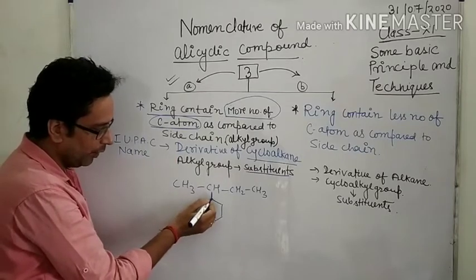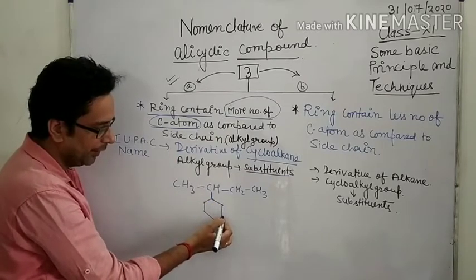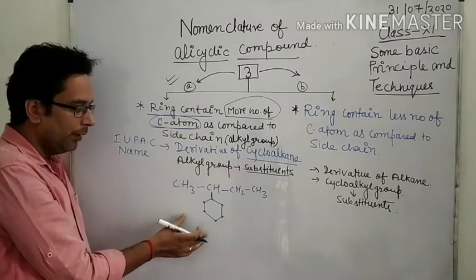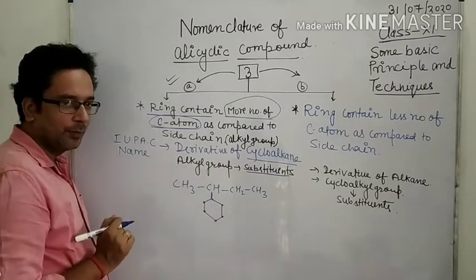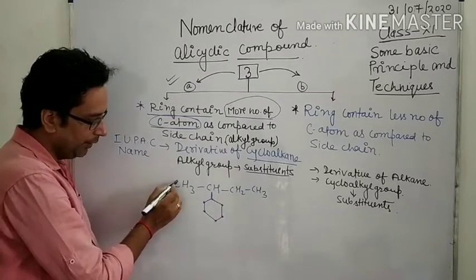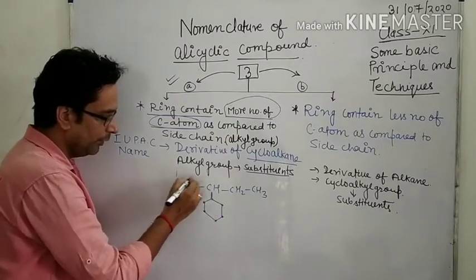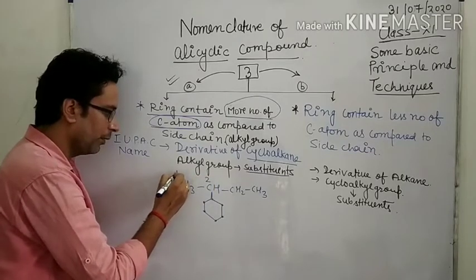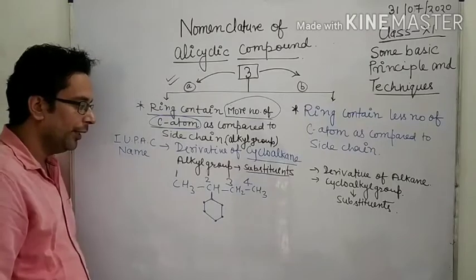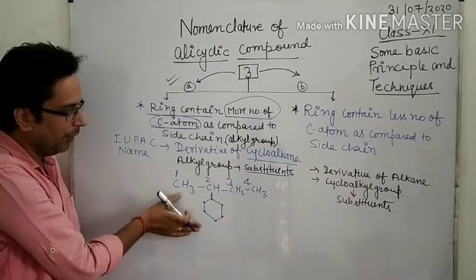So look here, 1, 2, 3, 4, 5, 6. Okay, the ring contains 6 carbons, whereas this carbon chain has 1, 2, 3 and 4.